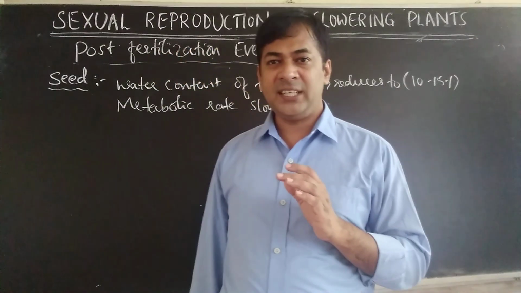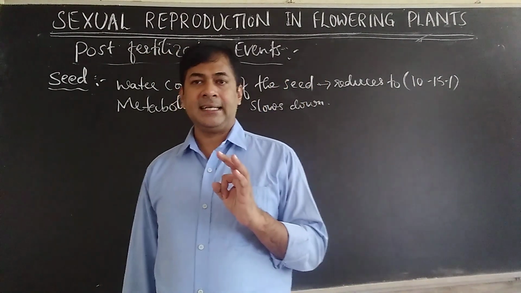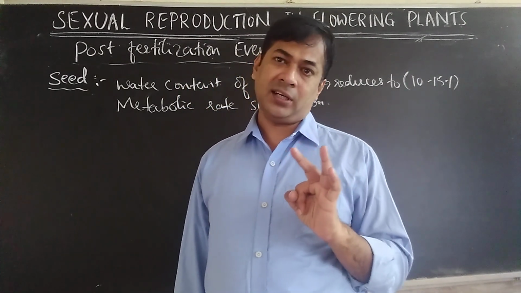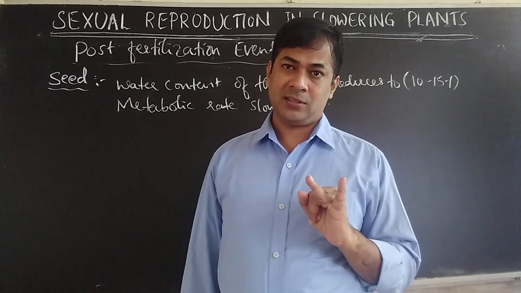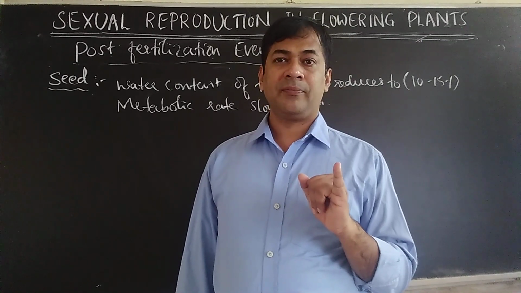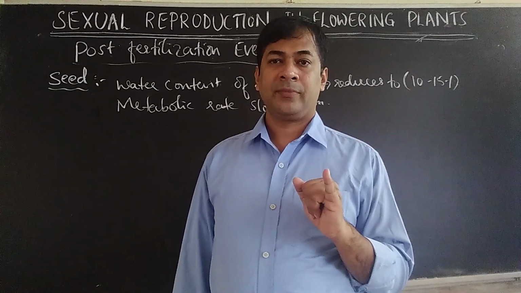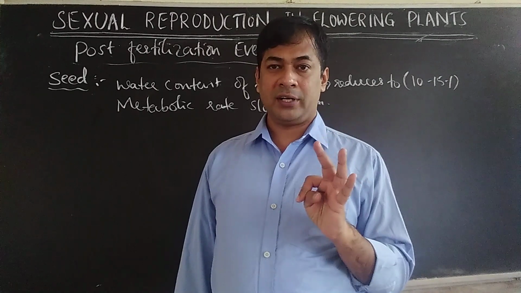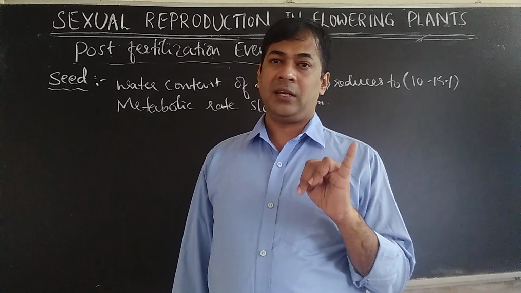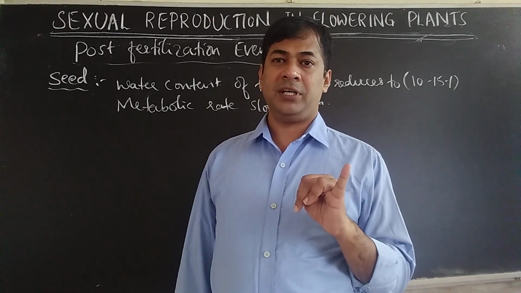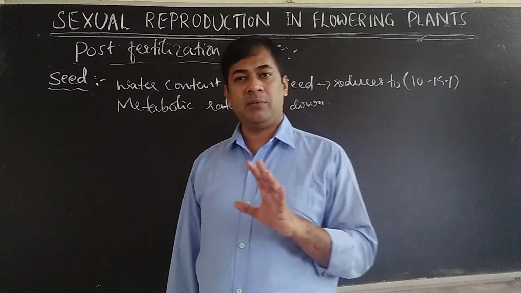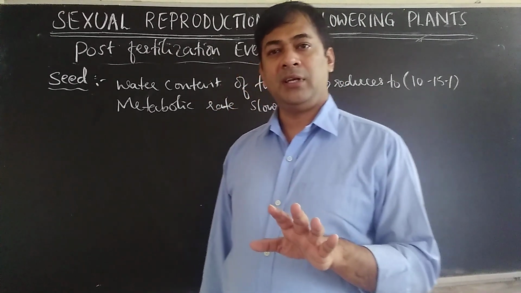In most cases, if conditions are favorable for the seed, meaning when you are sowing a seed it requires water, that is moisture content, and minerals. Then the pH of the soil should be proper. Then only the seed will germinate. Oxygen is required, water is required, pH of the soil should be proper, and minerals are required for seeds to germinate. These are favorable conditions. If all these conditions are available to seeds, then only it will germinate.